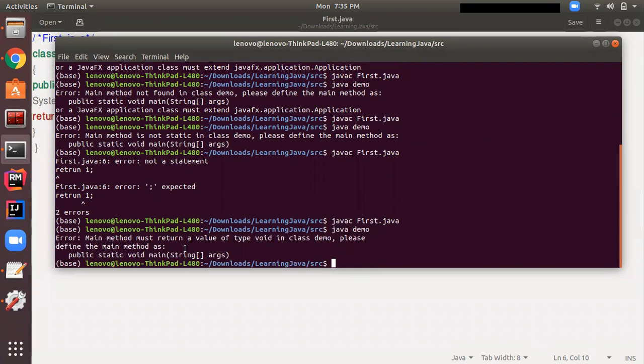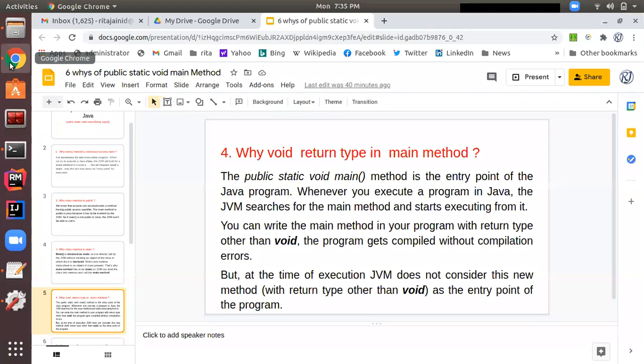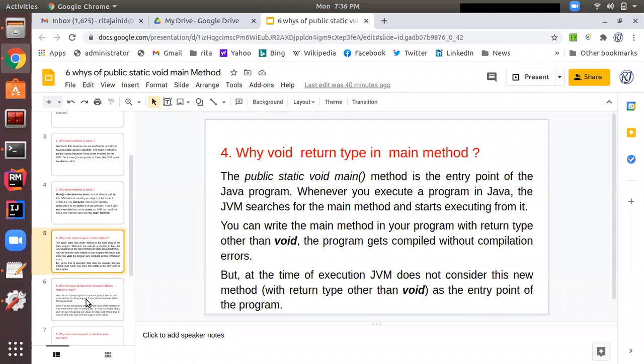Main method must have a return value of void in the class demo. Please define the main method as this. So this also we can't change. I am adding it back to void, and here I'm removing the return statement. Control S. Okay, now again come back to this.